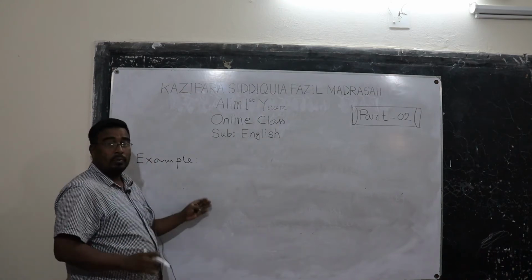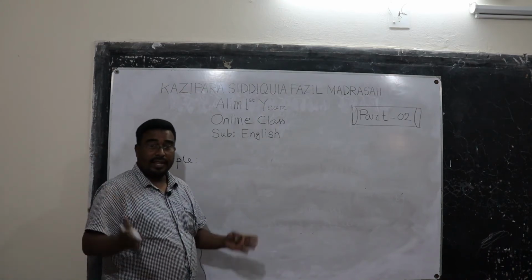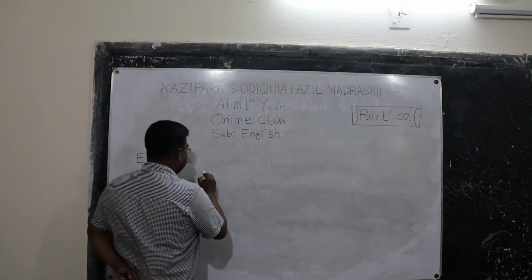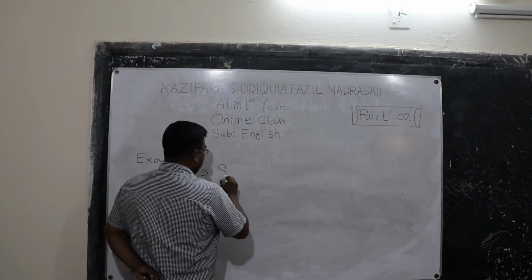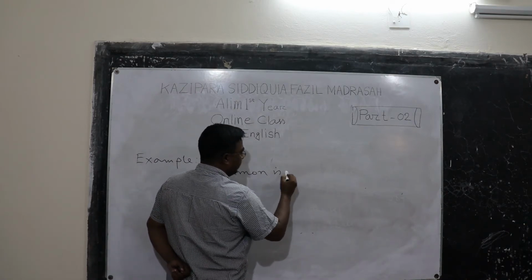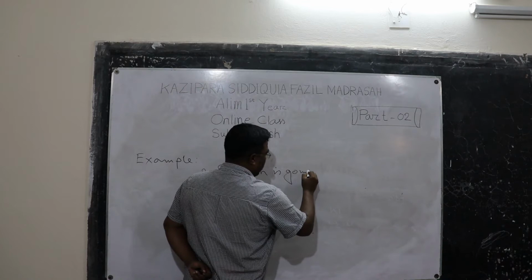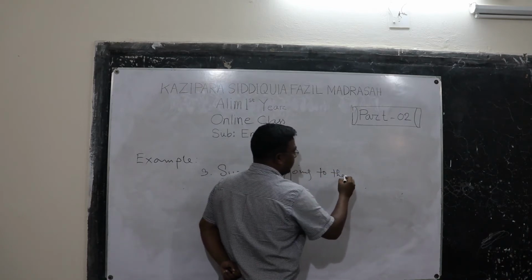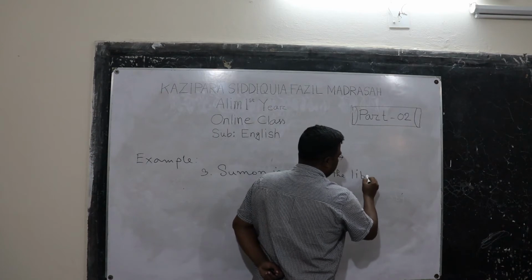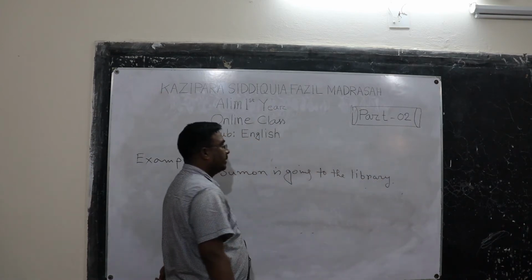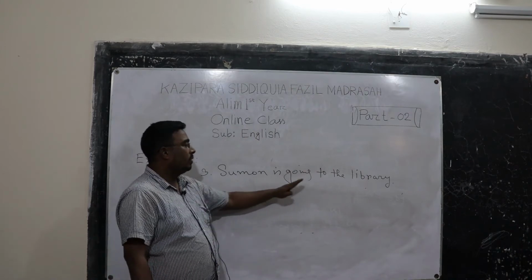I'm going to write down more examples for a better understanding. Shumon is going to the library.